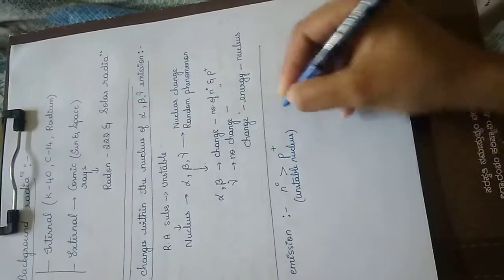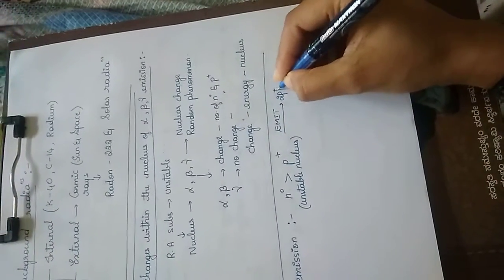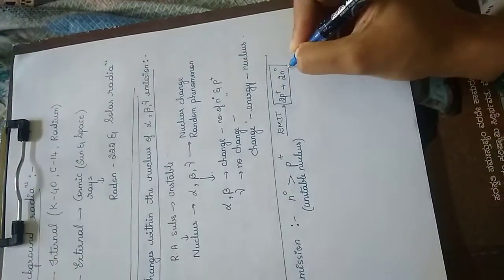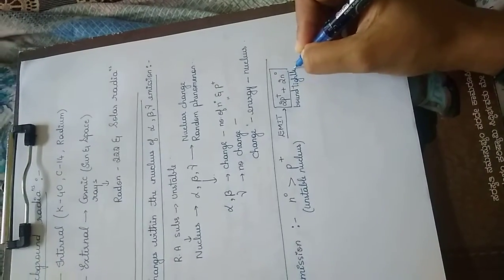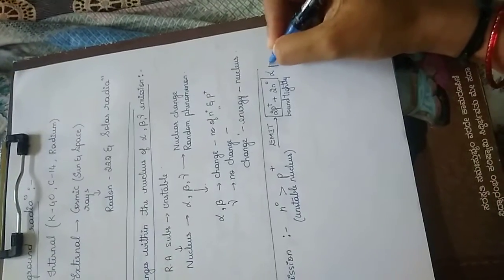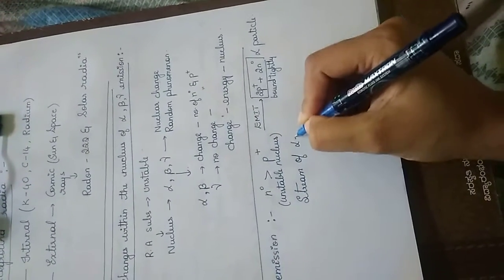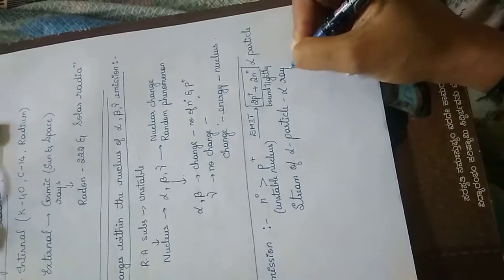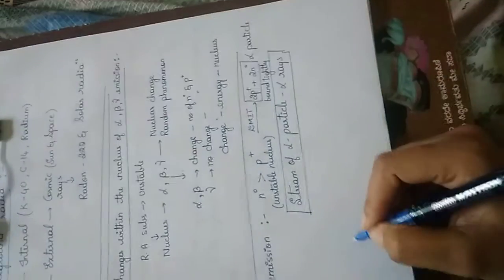Because of this, they emit 2 protons plus 2 neutrons, bound tightly together, and this is called the alpha particle. A stream of alpha particles together forms the alpha rays.